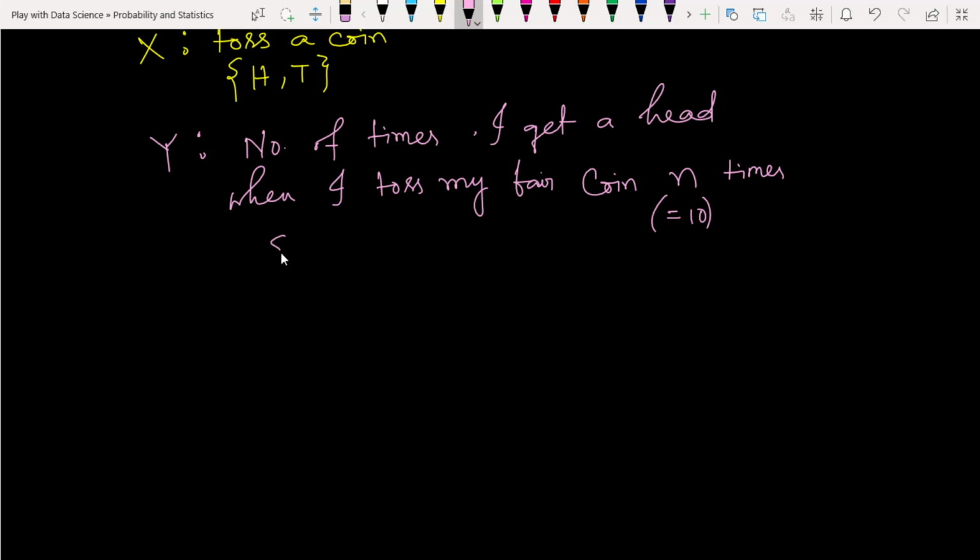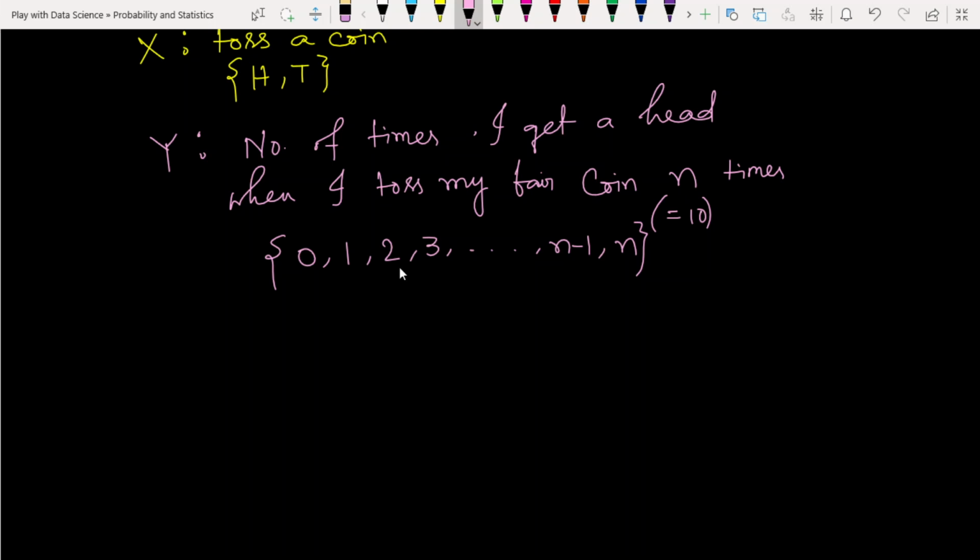So the number of heads may be 0, it may be 1, 2 or 3 times, it may be n minus 1, it may be up to n. After that it is not possible, because at most we toss n times.